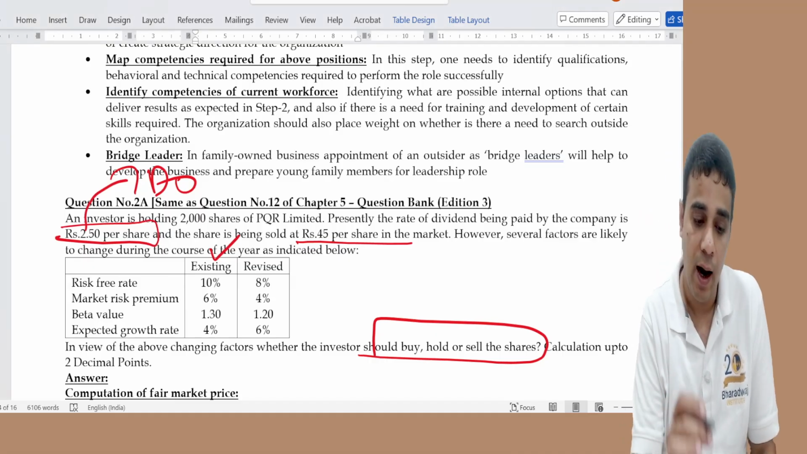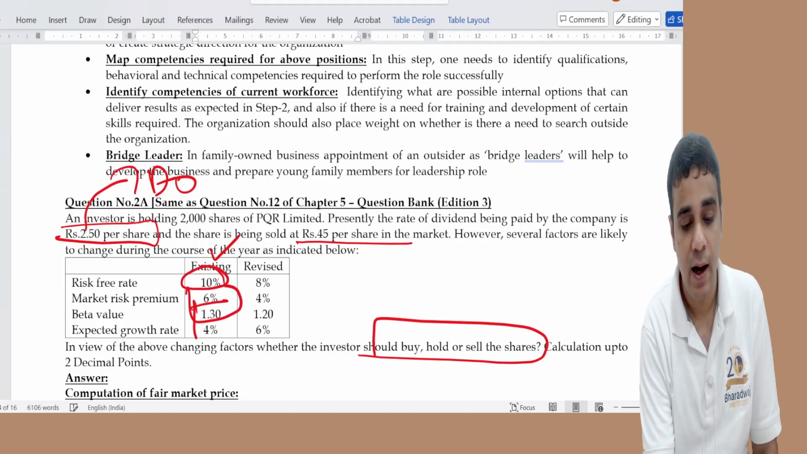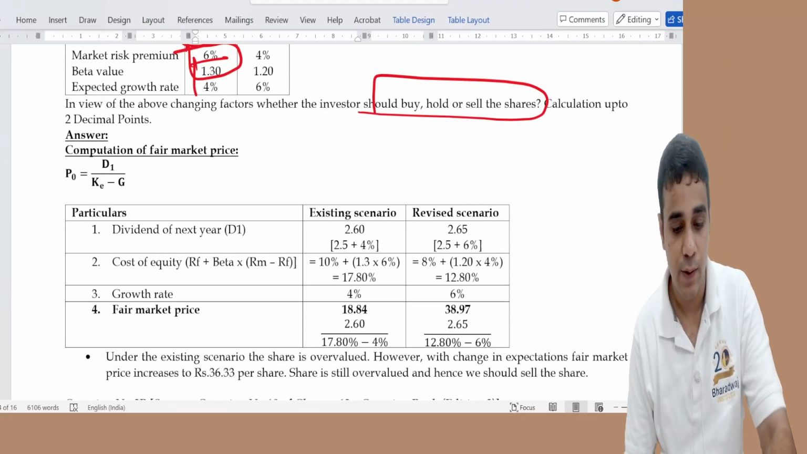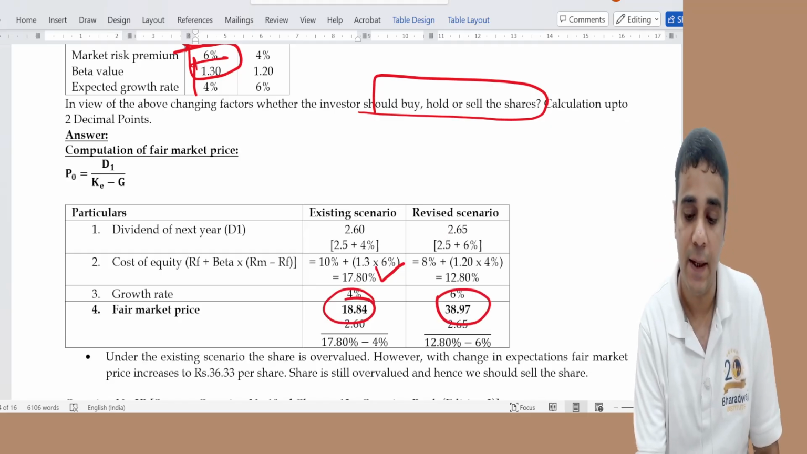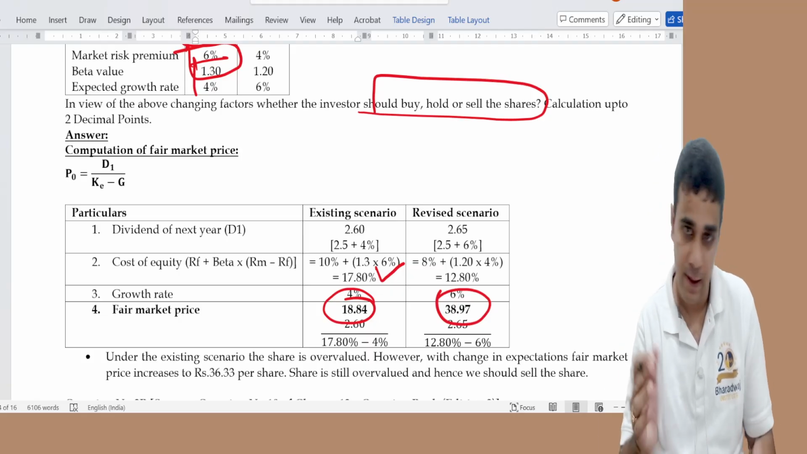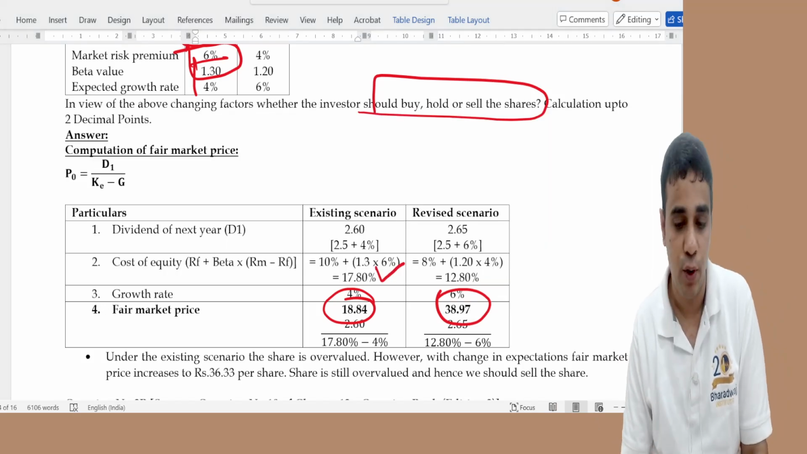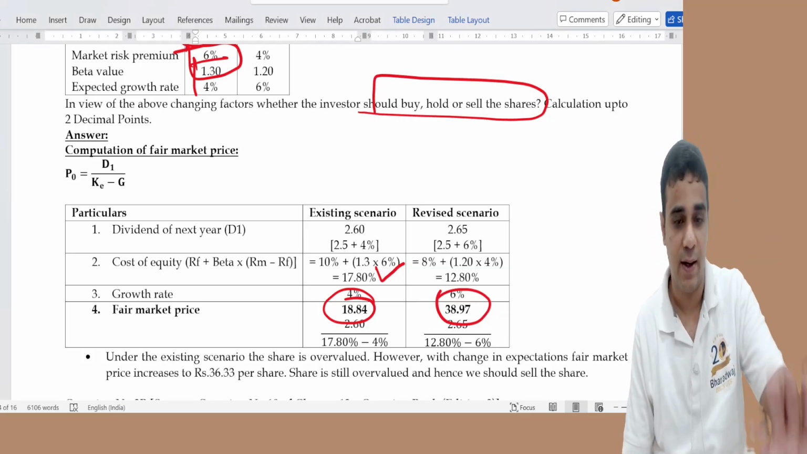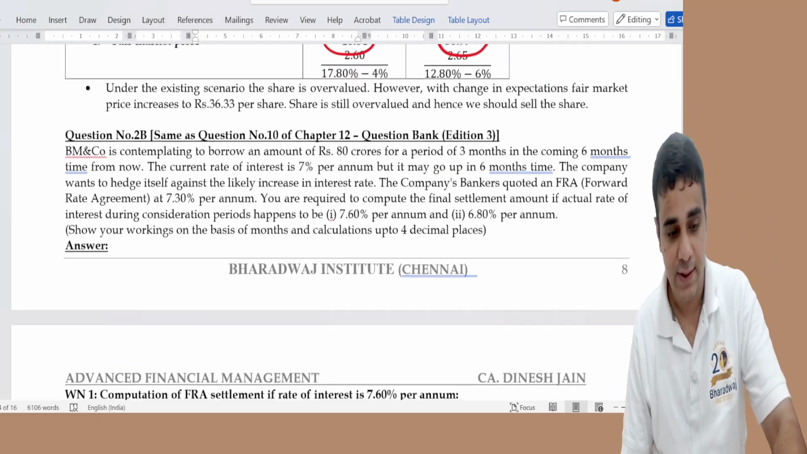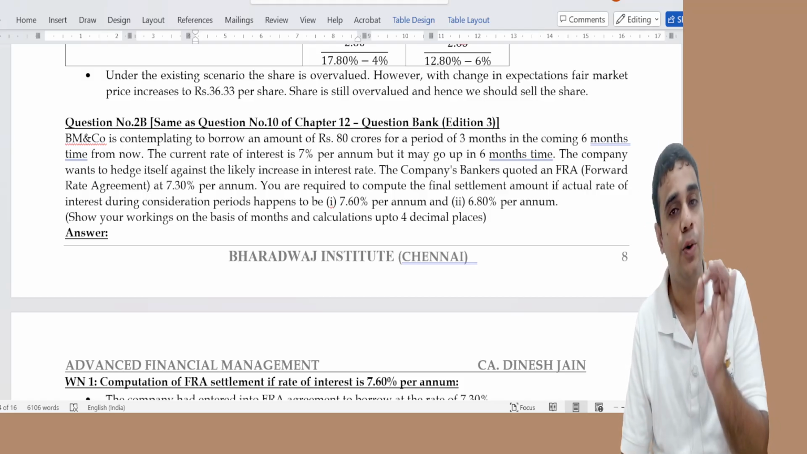What is existing? RF plus beta into RM minus RF will give you cost of equity. So cost of equity is 17.8, growth rate is 4%, deduct that in the denominator, fair price 18 and then fair price 38, compared with 45, go ahead and sell it. Existing also sell it, revised also sell it. In both scenarios, we have to sell the share. Any place you find any calculation errors, you can let me know. I have double checked it. It shouldn't happen mostly.